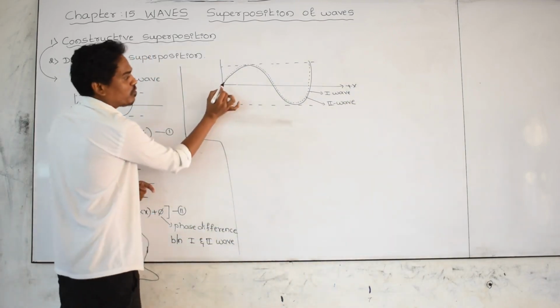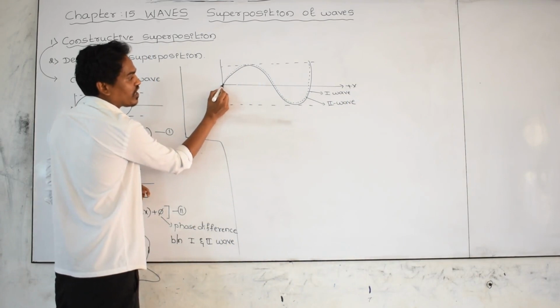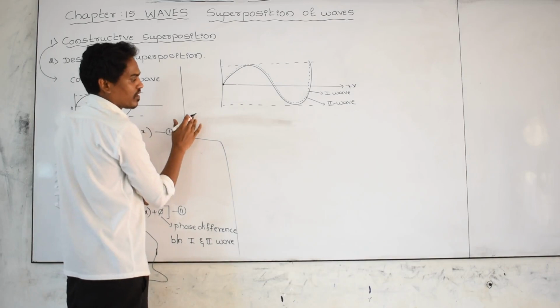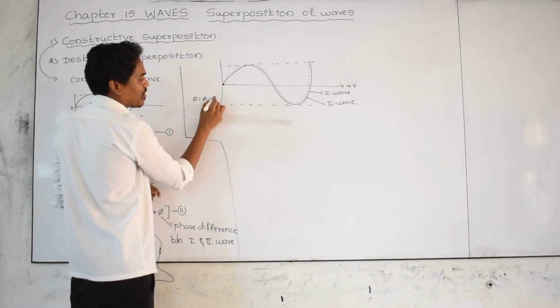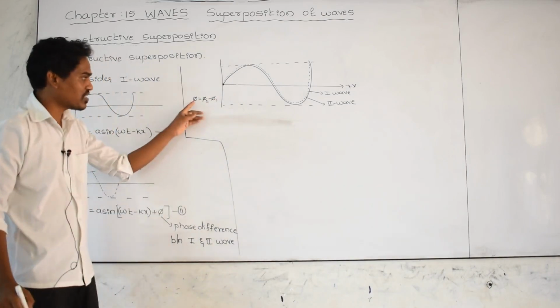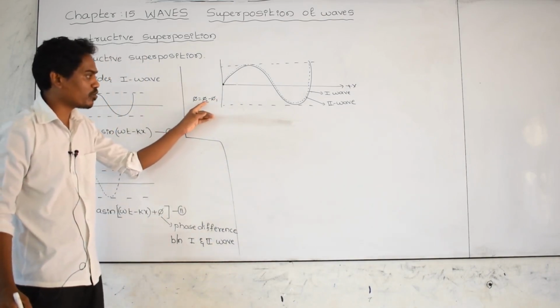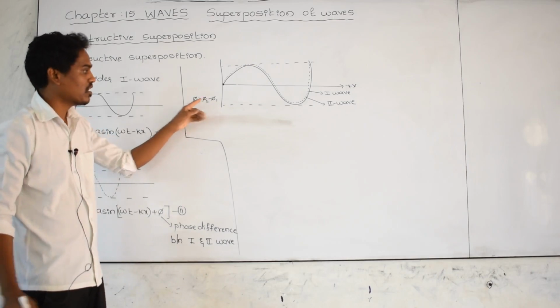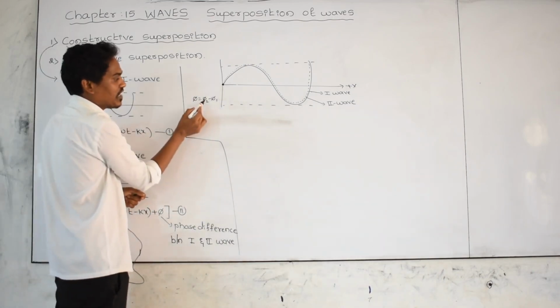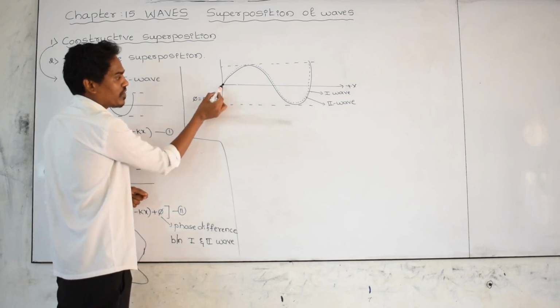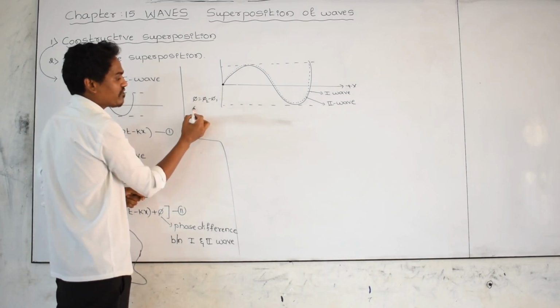For the first wave, what is the phase angle here? 0 degree. For the second wave, what is the phase angle here? 0 degree. Means phi is equal to phi 2 minus phi 1. You know very well, the phase difference between any two waves is phi 2 minus phi 1. At this point, what is phi 2 for the second wave? That is 0. For the first wave also 0. 0 minus 0, the phase difference is 0.